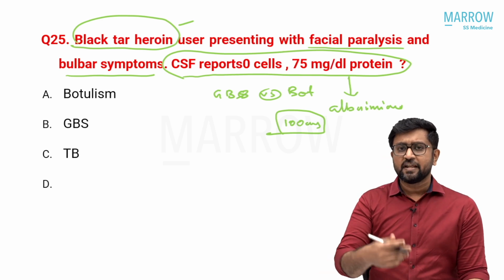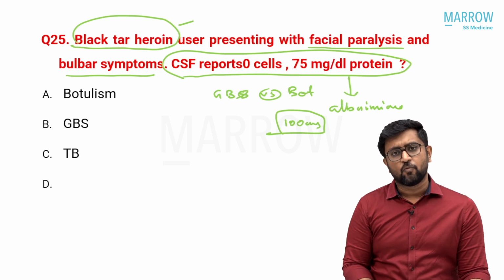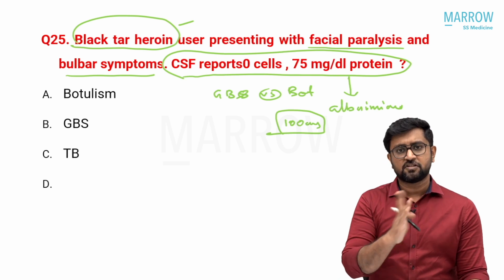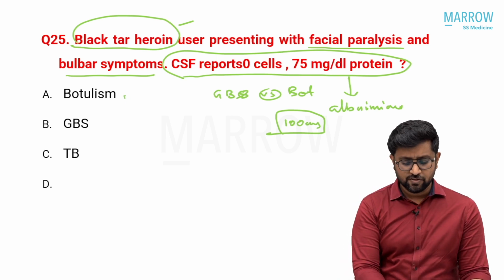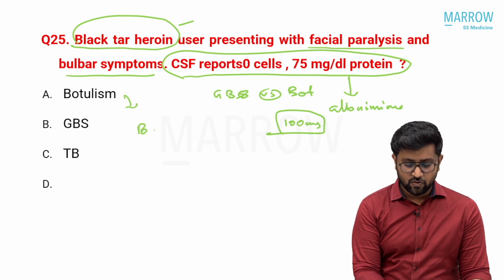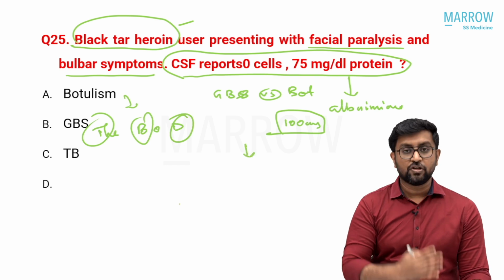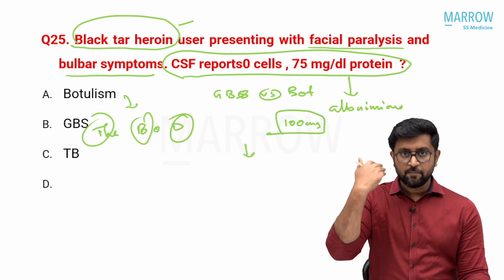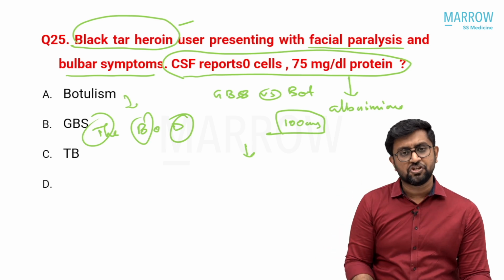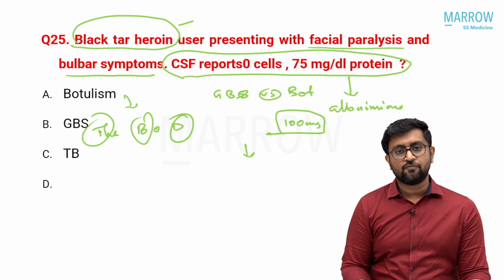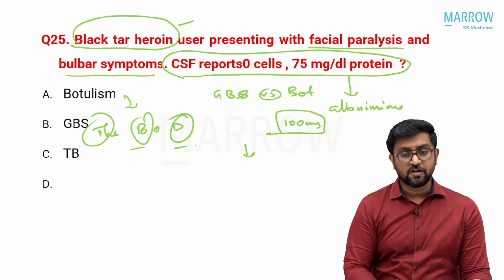So here also you can get raised protein in botulism, which is why the protein is raised in this one. This also shows albuminocytological dissociation. Always in GBS, botulism is a differential. Botulism causes descending paralysis of the body. Botulism, diphtheria and tetanus are the three things which produce descending paralysis, starting from above downwards. Ascending paralysis is produced by many conditions, one among them GBS. CIDP, GBS, everything starts in the lower limb and goes upwards. So descending paralysis is tetanus, botulism and diphtheria.